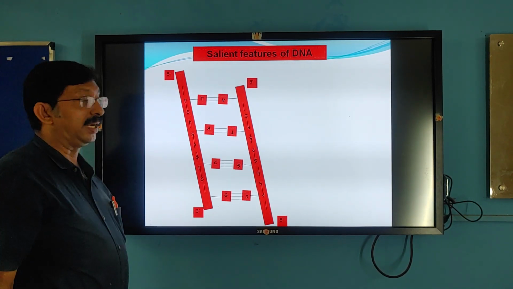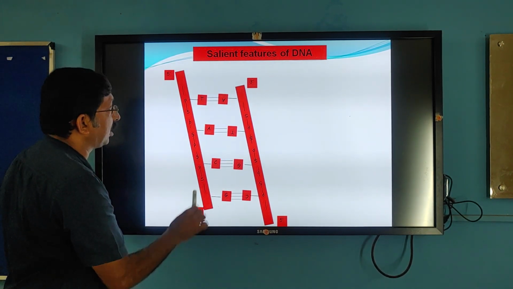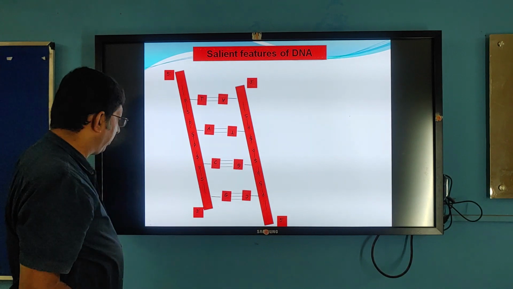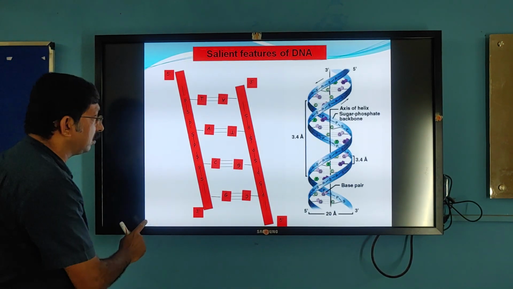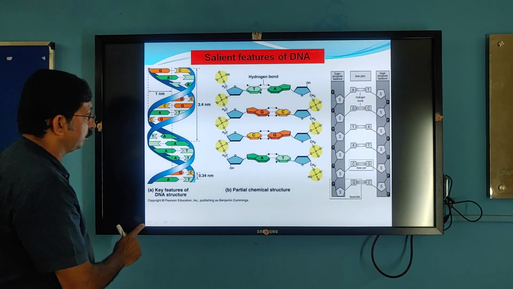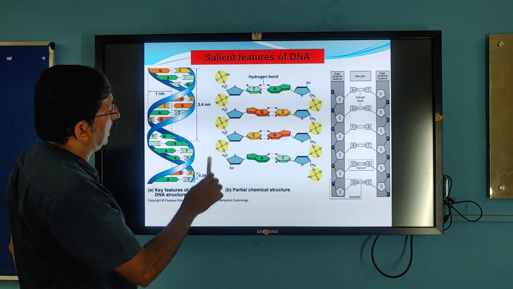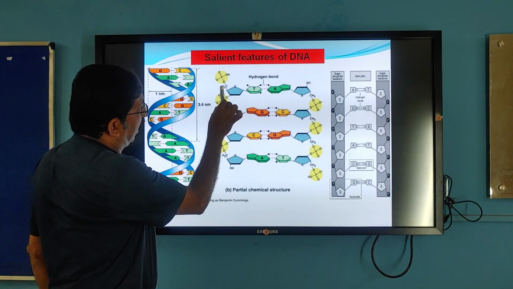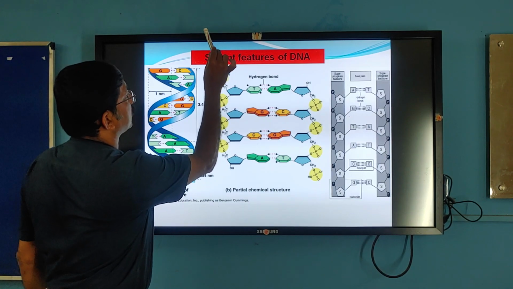What do you mean by this anti-parallel? One strand runs in the 5' to 3' direction, the opposite strand runs in the 3' to 5' direction. What do you mean by that? It is the orientation of the carbon atom of the sugar. Look here. This is the fifth carbon atom of this chain. It is facing upwards.